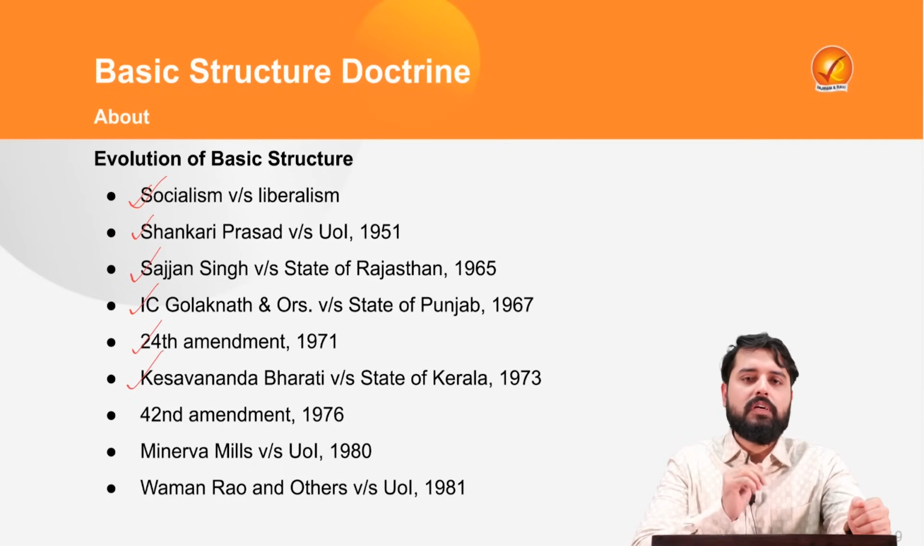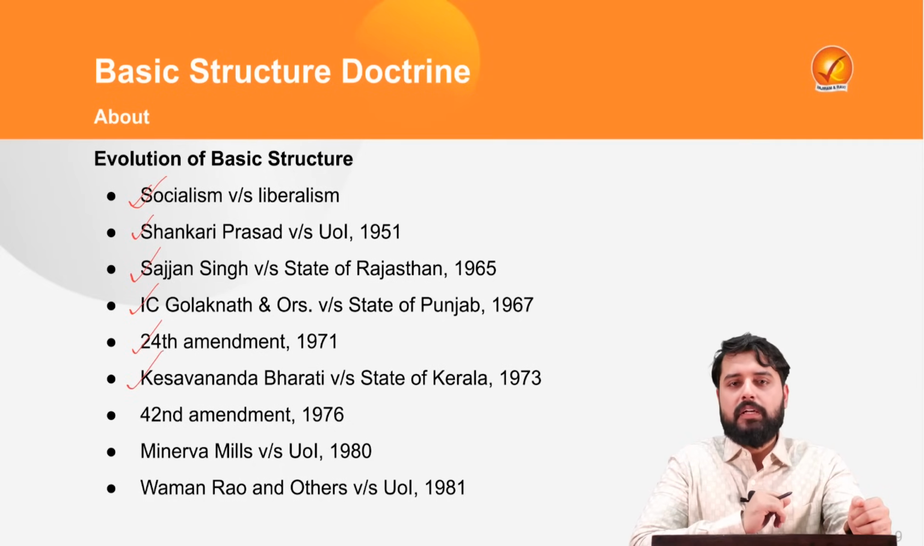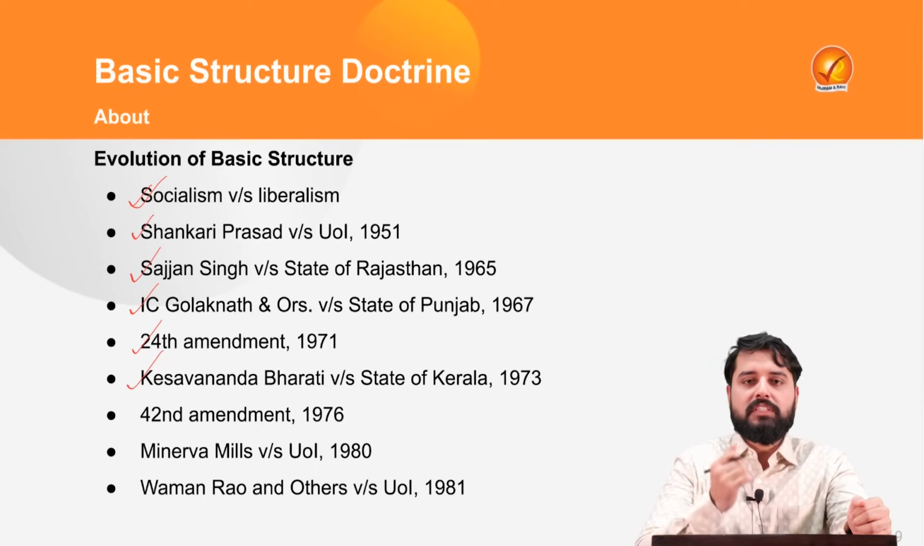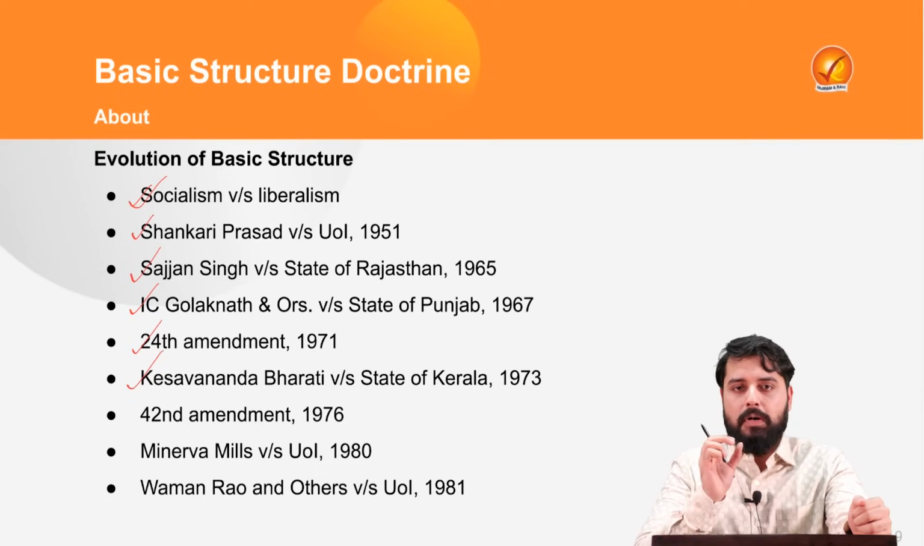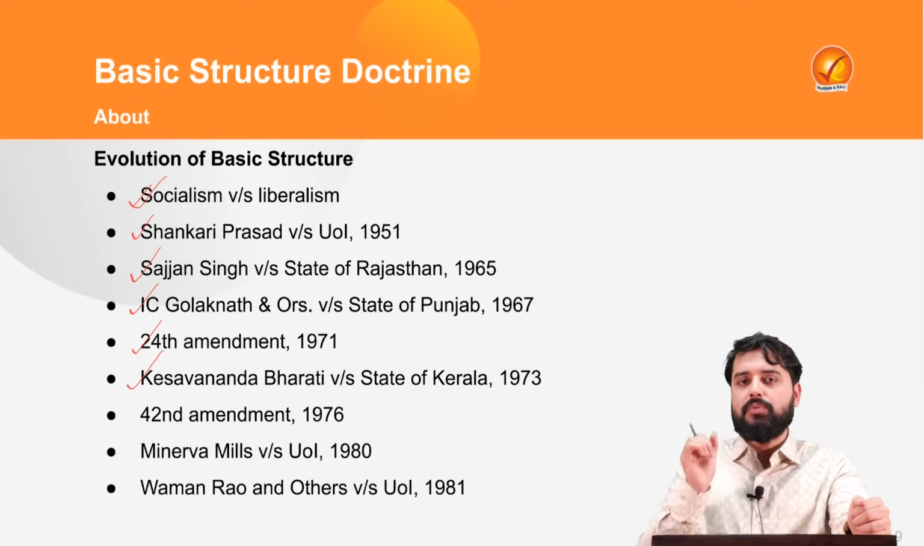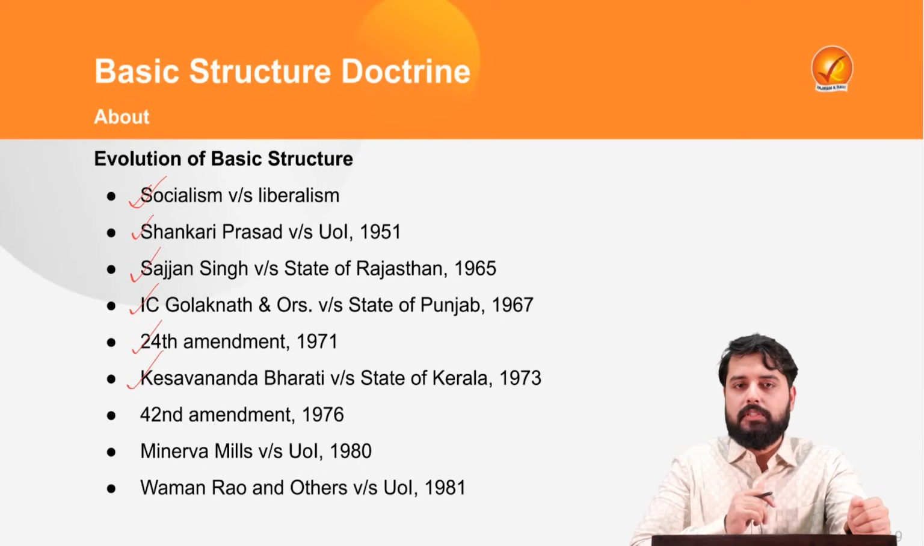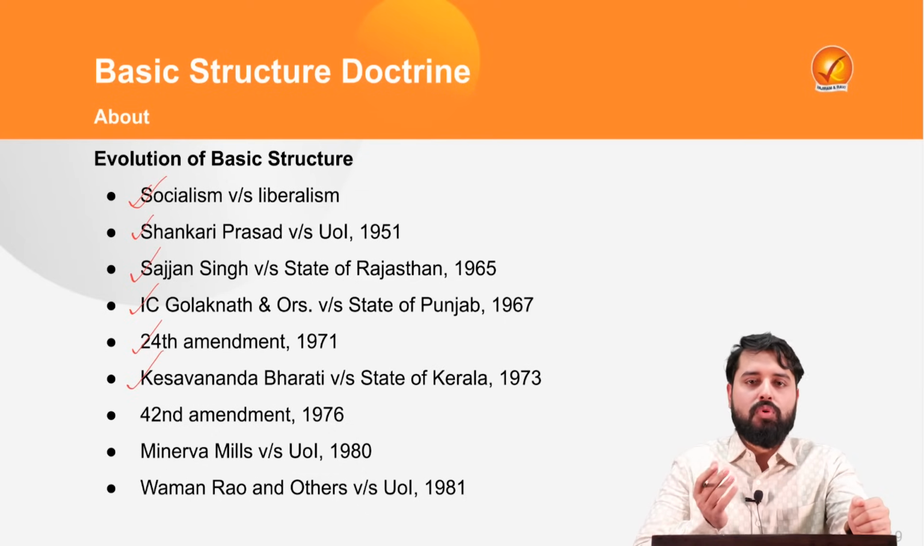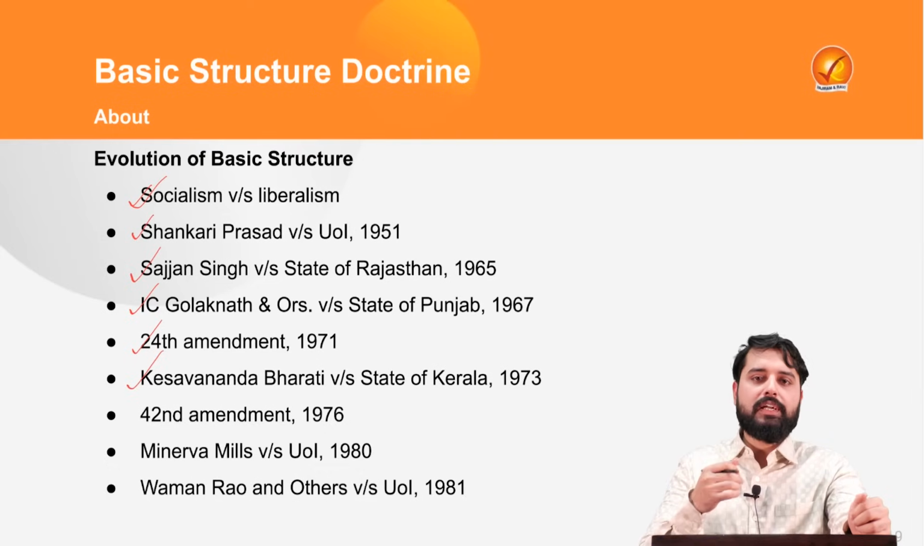Now, there was no exhaustive list of the features which constitute the basic structure of the constitution in the judgment, but subsequently more features were added as part of the basic structure. For example, secularism, federalism, rule of law, judicial review, judicial independence, etc., form part of the basic structure.